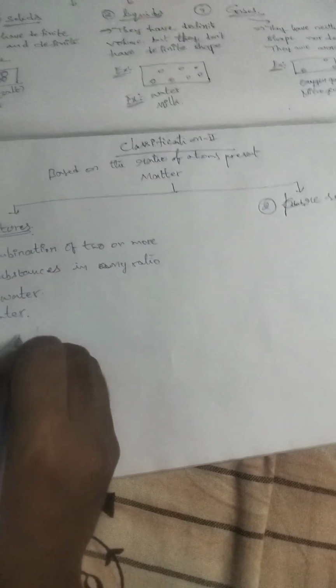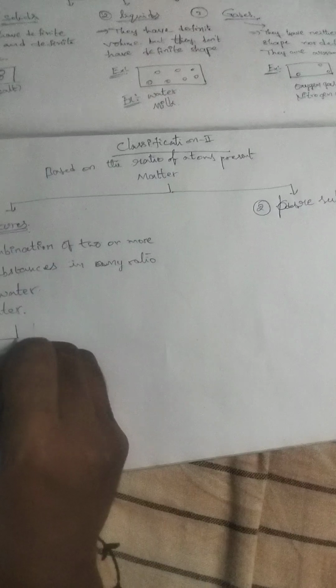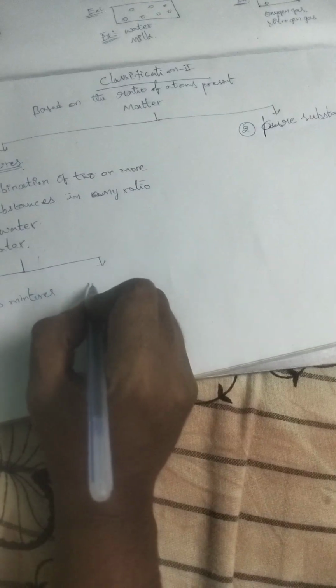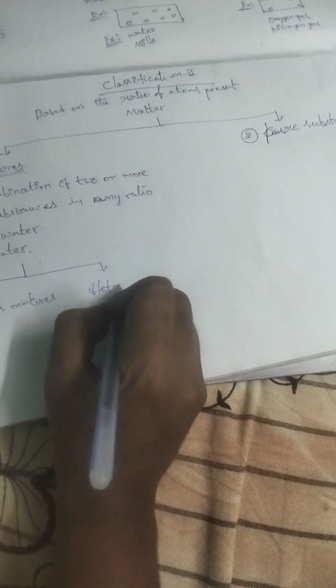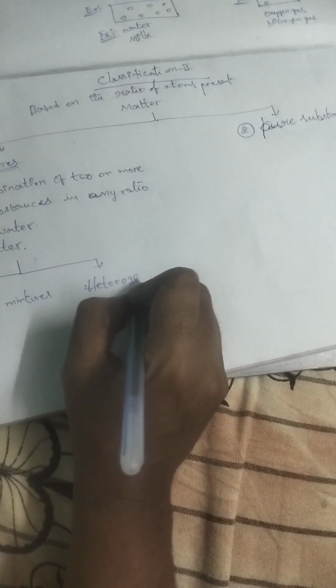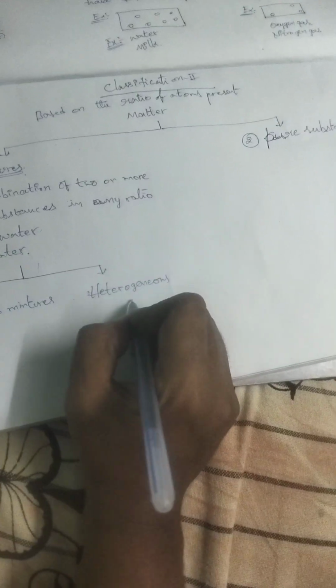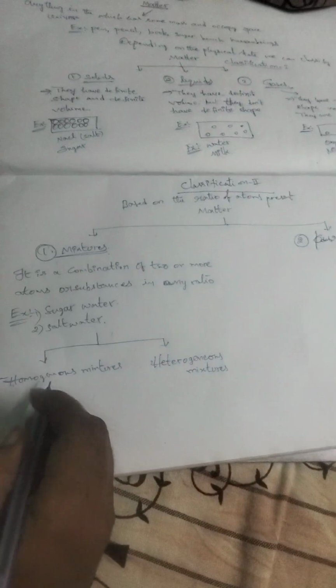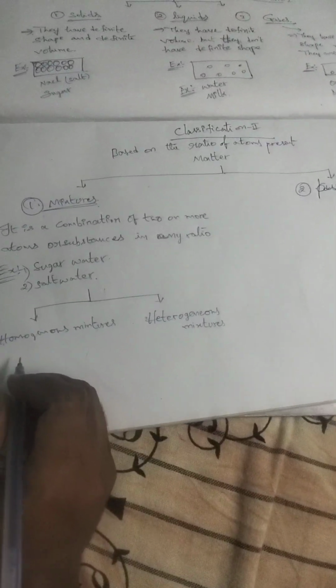So these mixtures can also be divided into two types: homogeneous mixtures and heterogeneous mixtures. What are homogeneous mixtures?